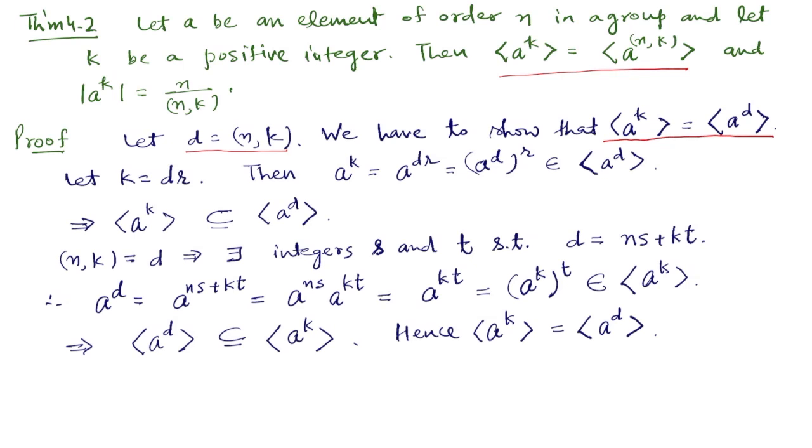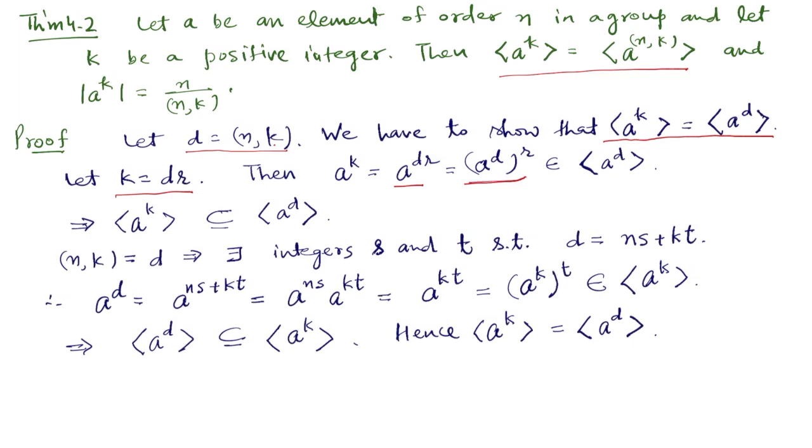So let k be equal to dr. Remember, d is the GCD of n and k, so k would be a multiple of d. So suppose k is dr, then a to the power k becomes a to the power dr. This we can write as a to the power d and then power r.